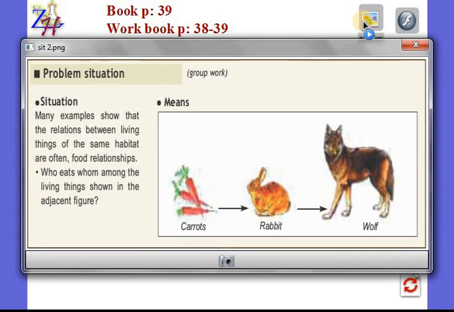The situation says that many examples show that the relations between living things of the same habitats are often food relationships. So most of the relationships between living things in the same habitat and the same place are related to food. For example, we see this figure. They are asking us who eats whom among the living things shown in the adjacent figure. So here we see carrots eaten by the rabbit, and the rabbit is eaten by the wolf. Here we have one type of food relationship.